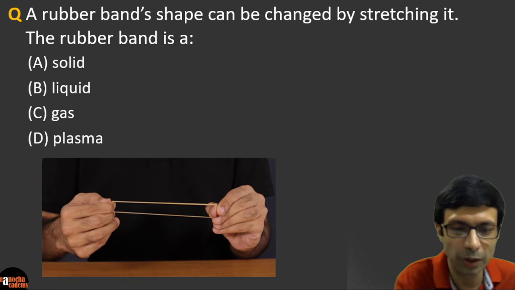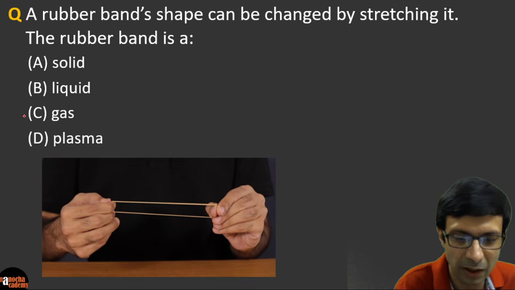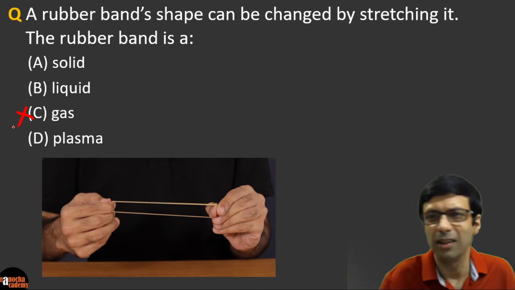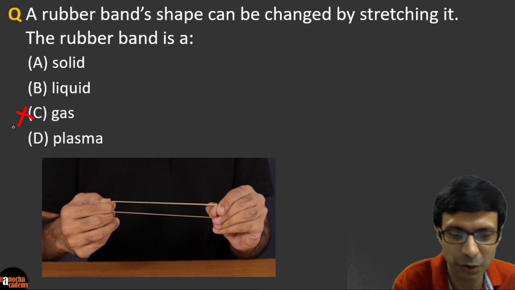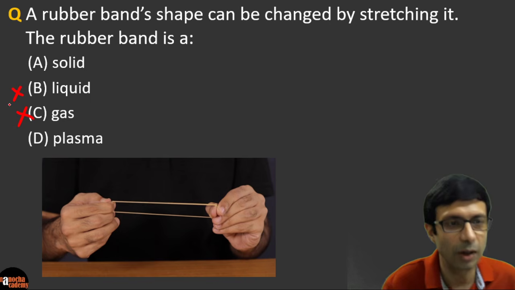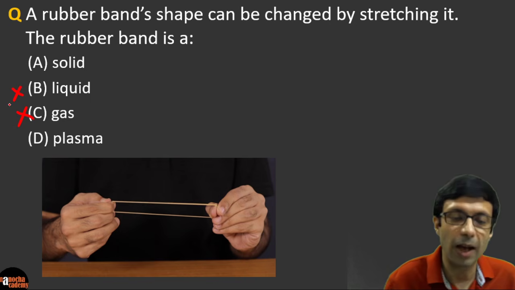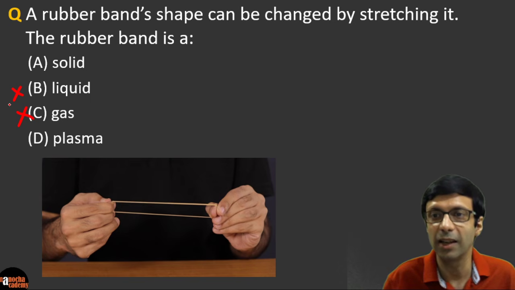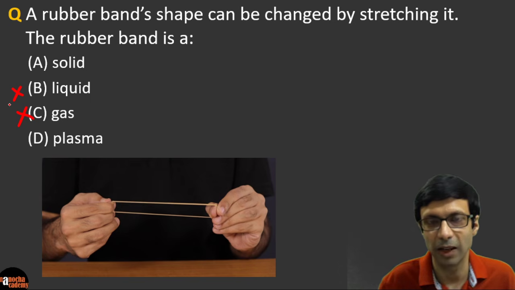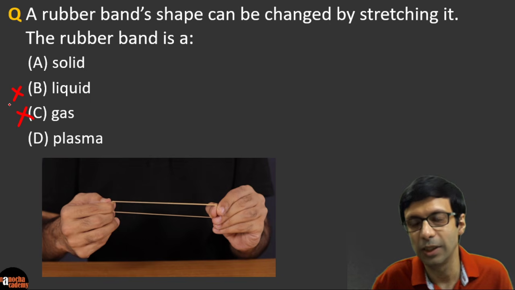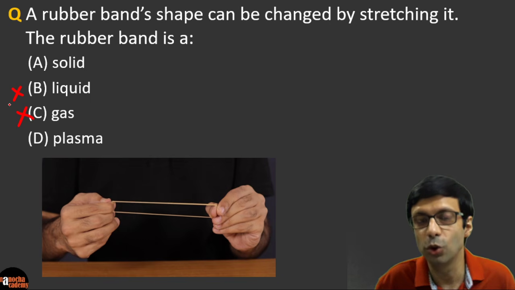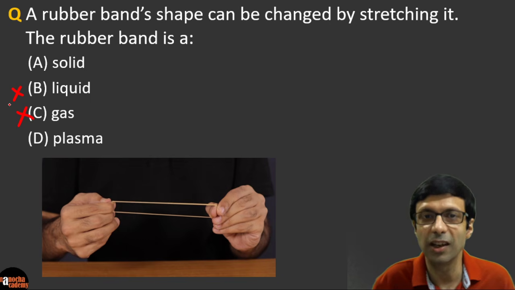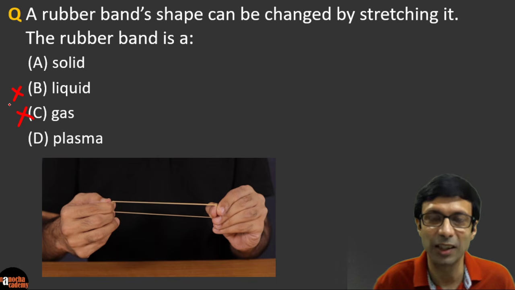So we definitely know the rubber band is not a gas, right? And liquid, a good example is water. So certainly the rubber band is not a liquid, okay? And plasma and Bose-Einstein condensate, they are special states of matter, right? So I won't be discussing those in detail here. I would encourage you to check on the internet and see what these really mean.